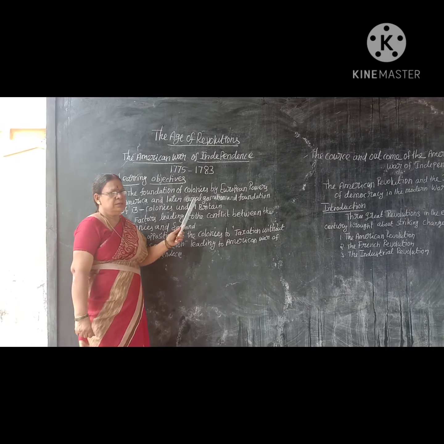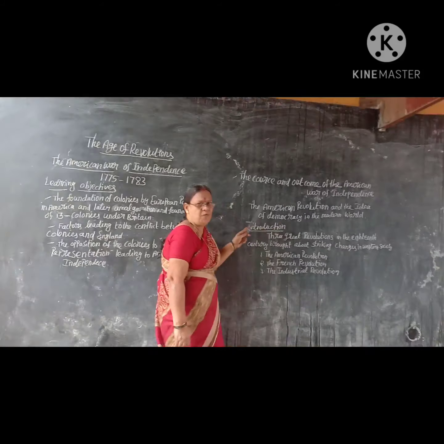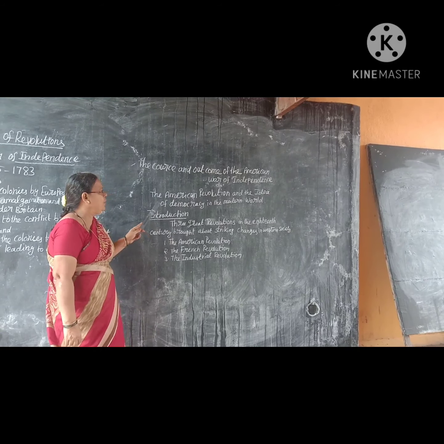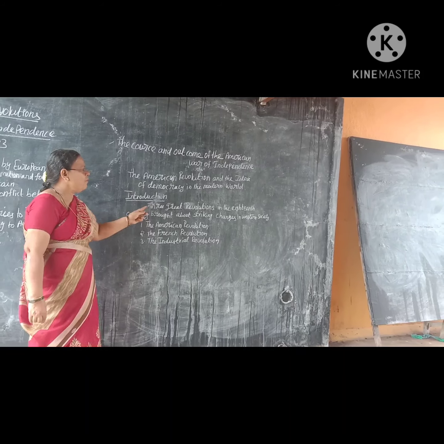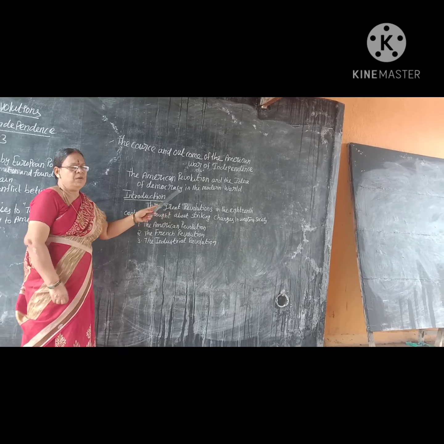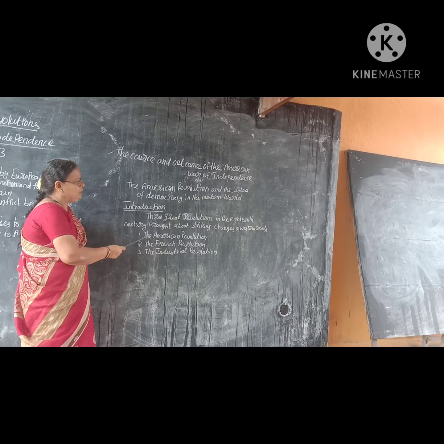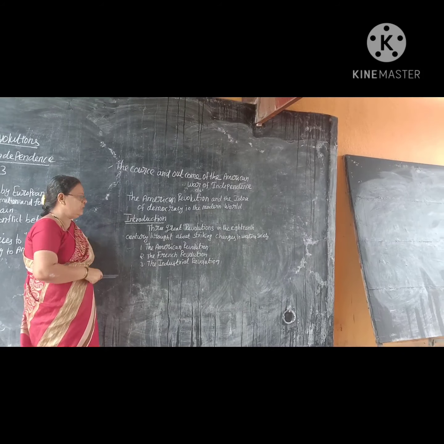Next, the cause and outcome of the American War of Independence, and the American Revolution and the idea of democracy in the modern world. These are the points we are going to learn in this lesson.